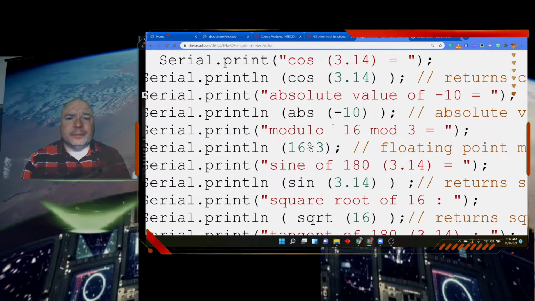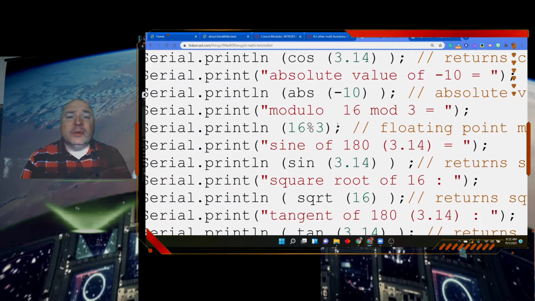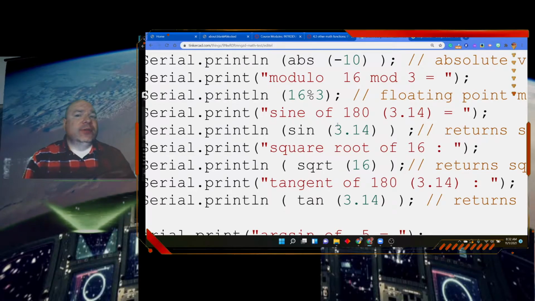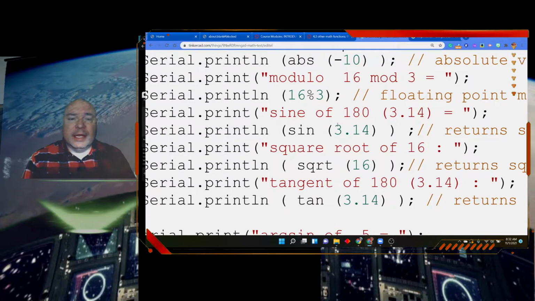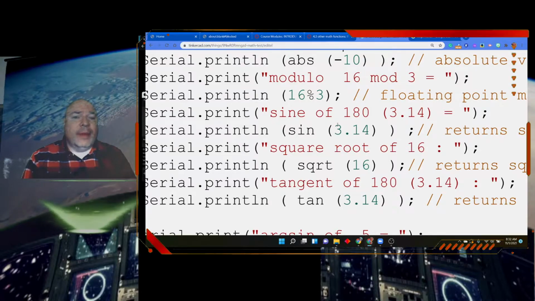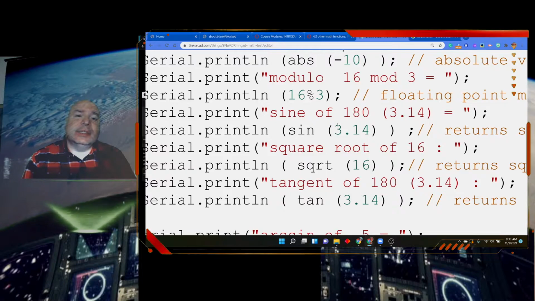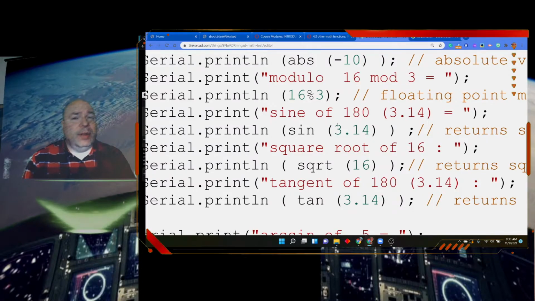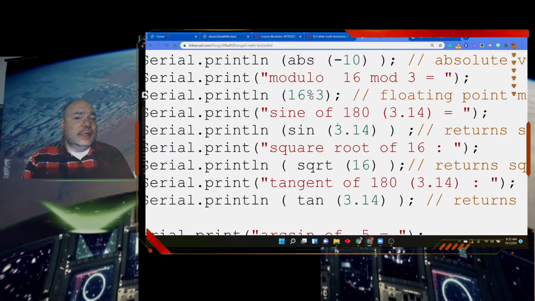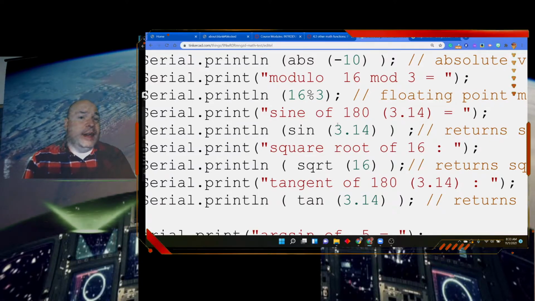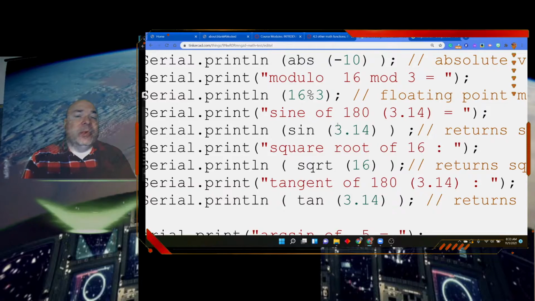Okay, the next one, modulo. This one is really important in computer science. Modulo math is really remainder math. So if I do 16 modulo 3, what I'm asking is, what is the remainder? Not how many times does 3 go into 16, which is 5. What we really want to know is what's left over after we do that division.